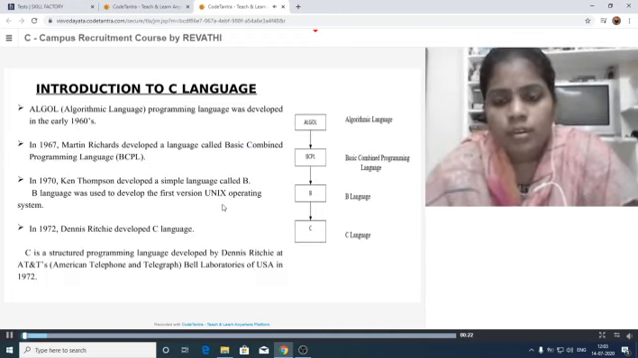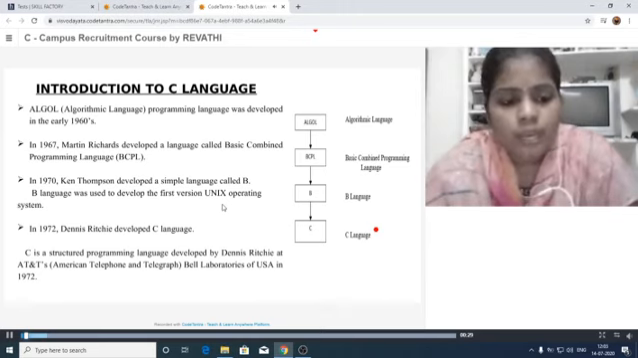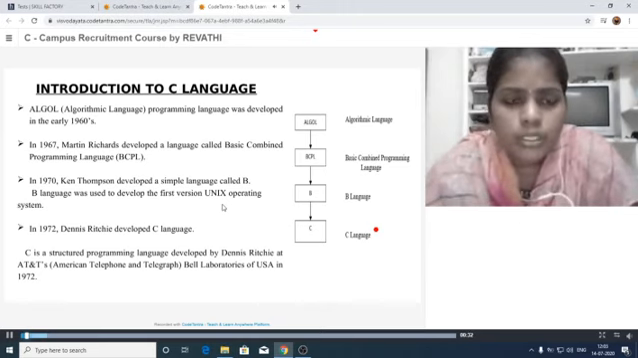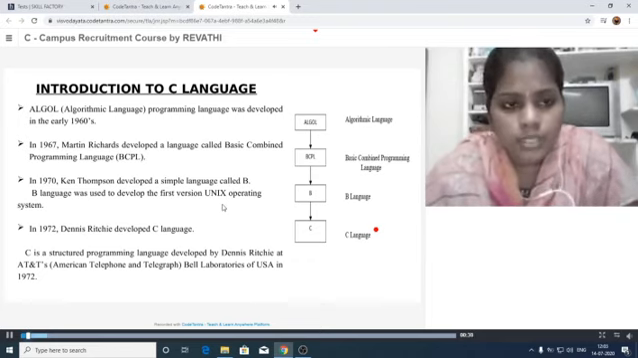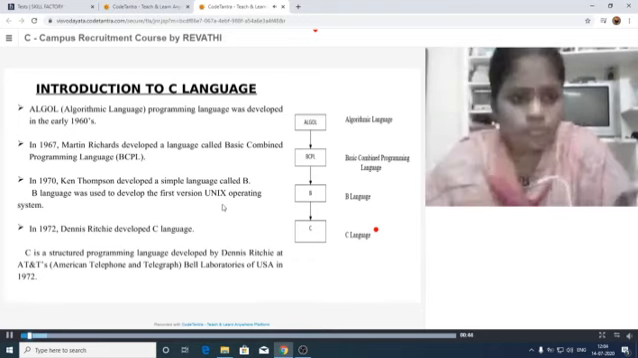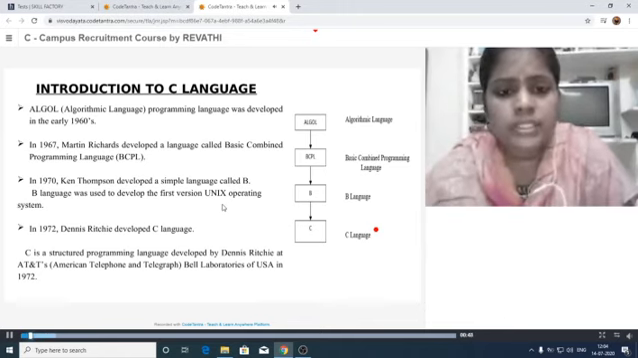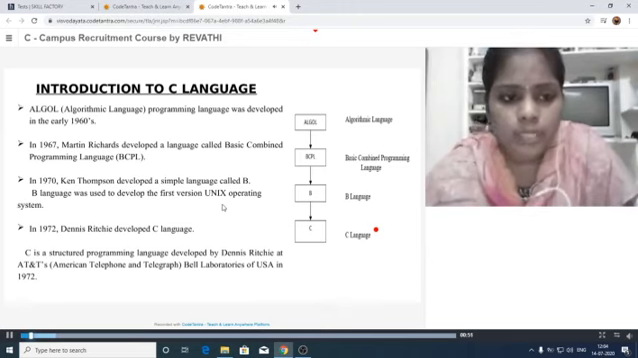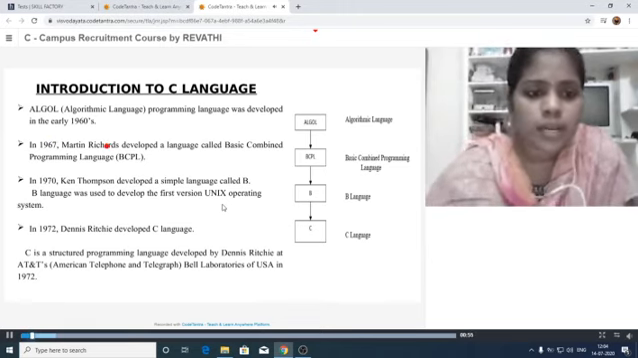First, the C language was developed by Dennis Ritchie in the year 1972. Before that, some other programming languages were developed. The first one is ALGOL, which means algorithmic language, which was developed in the year 1960. After that, the BCPL language was developed in the year 1967 by Martin Richards.